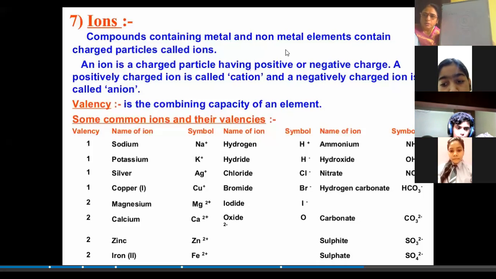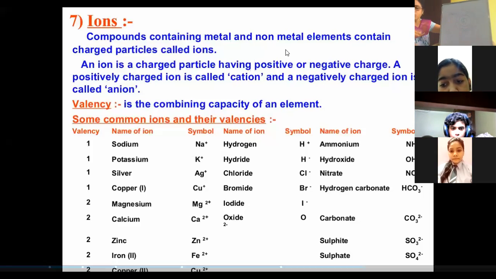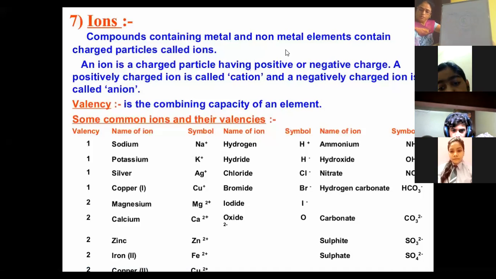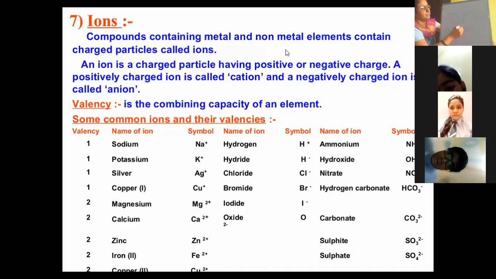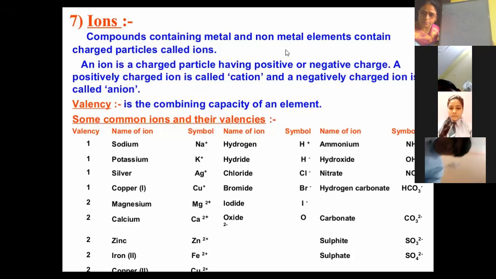The first shell can hold 2, the second can hold 8, the third shell can hold 18 electrons and so on. We will discuss this in detail in chapter number 4, that is structure of atom, right?